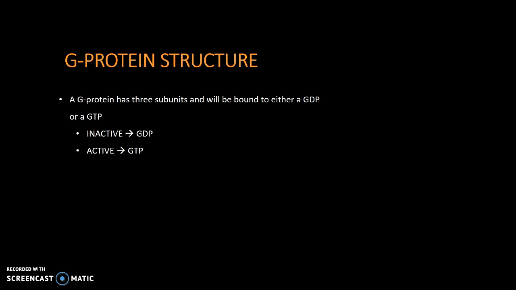So now we're going to talk about the G protein structure. It has 3 main subunits, and then it will either be bound to GDP or GTP. So when it's bound to GDP, that makes it inactive, so it's not doing anything. And when it's bound to GTP, it becomes active.